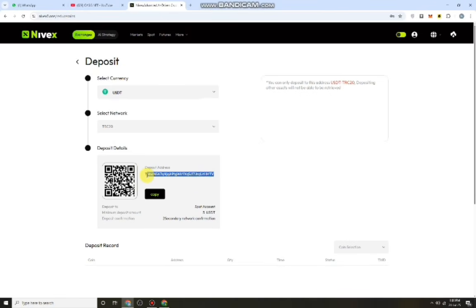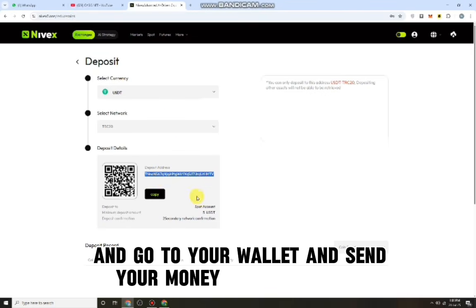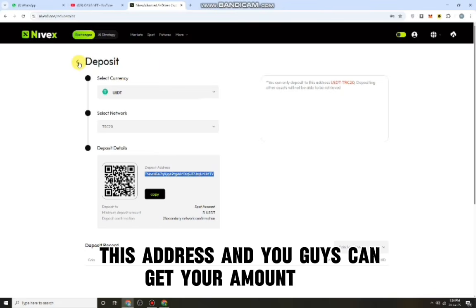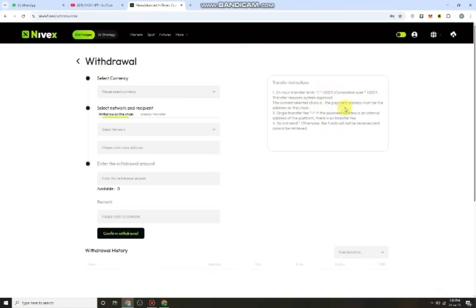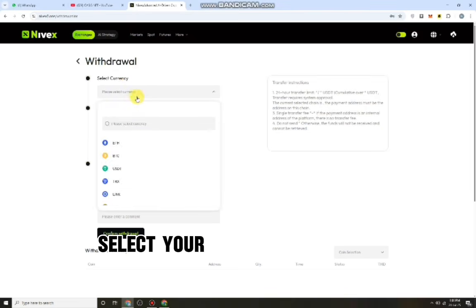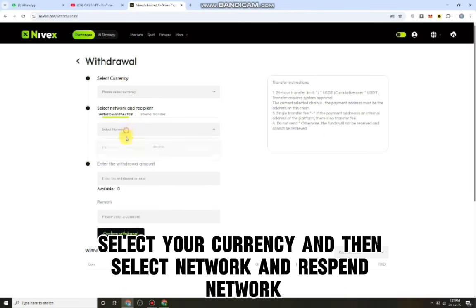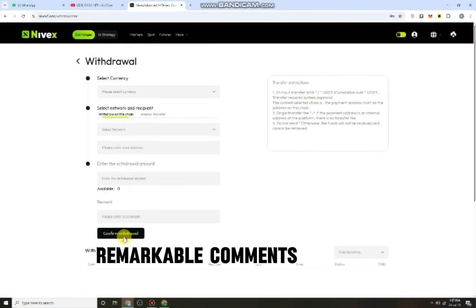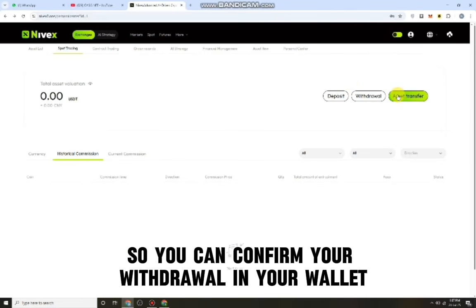Go to your wallet, copy the address, and send your money to this address, and you guys can get your amount here. So here is the deposit option, and after that withdrawal. You can select your currency and then select the network and recipient network. Also please enter your wallet address, enter your withdrawal amount, remarks or comments, and then confirm withdrawal. So you can confirm your withdrawal in your wallet.